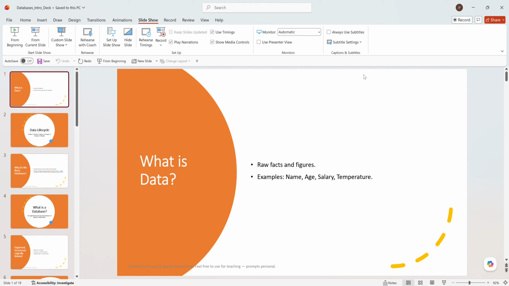For example, we have name. Name is equal to Jyoti. Say age is equal to 35. City is equal to London. If I say it is only Jyoti, it does not have any meaning. Or take this example: name, age, salary and temperature. If I say name is just Jyoti, it does not add any sense. Or if I say any salary figure, it doesn't add sense. But if I take all these variables together,